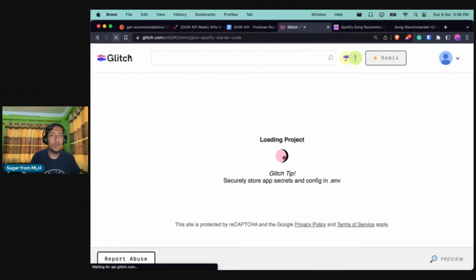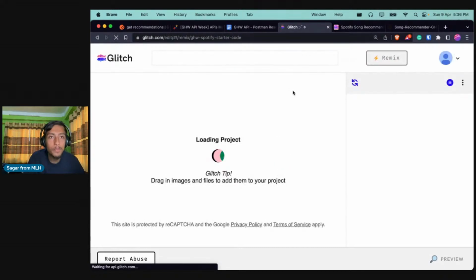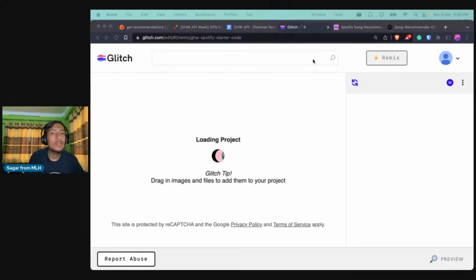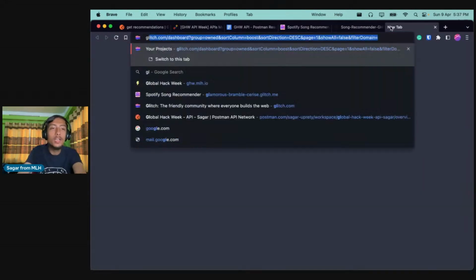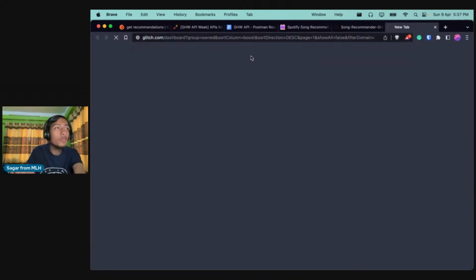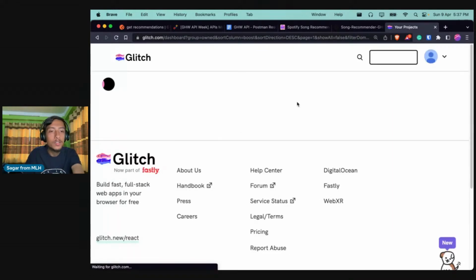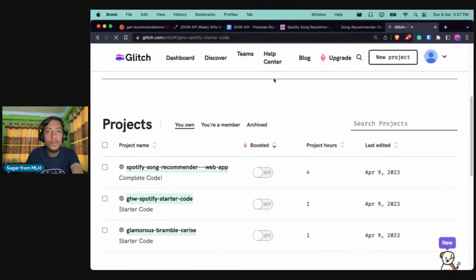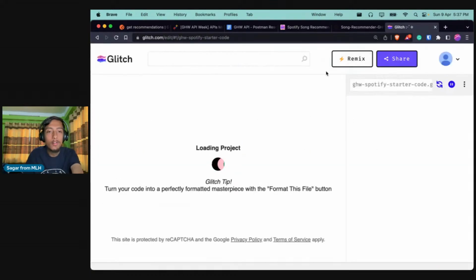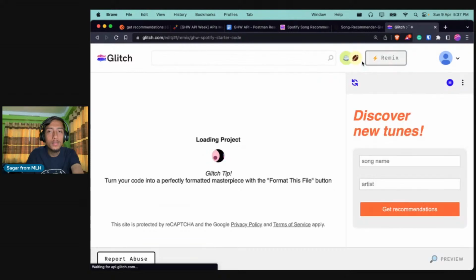Let me refresh this. I don't know why it is taking this much time. I'll close and start again. I don't know why Glitch is taking time for me. Okay, so we were using the starter code, right? So I will go to the starter code and I will click on remix.